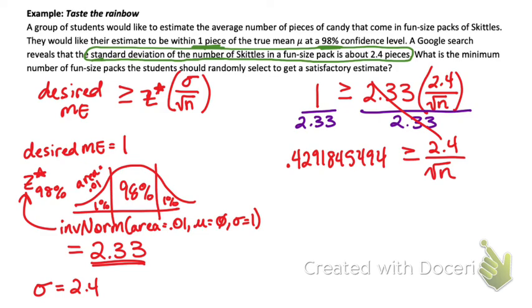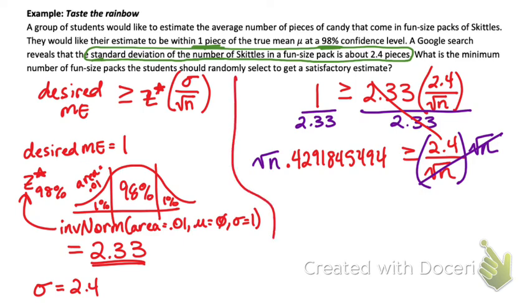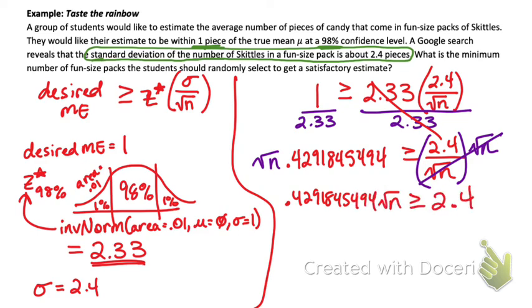Now, our next step, again, is going to be different than it was for proportions. What would be the next step that we would need to do? Very good. I need to multiply by the square root of n on both sides. Okay, so here's what we have. 0.4291845494 times the square root of n is greater than or equal to 2.4.